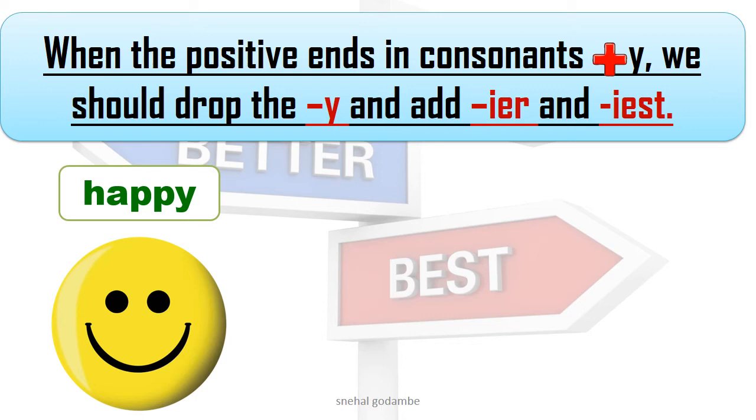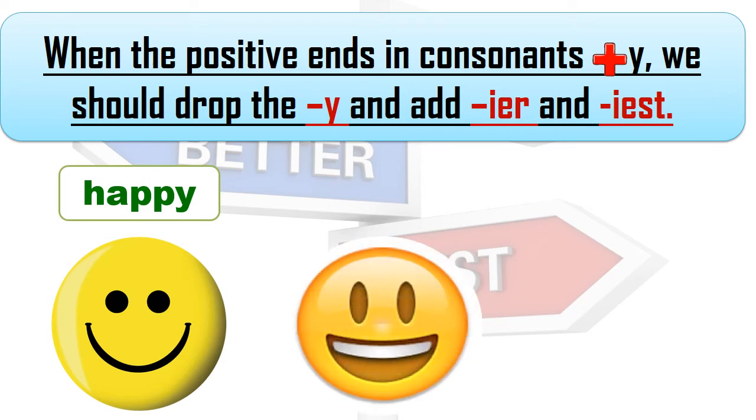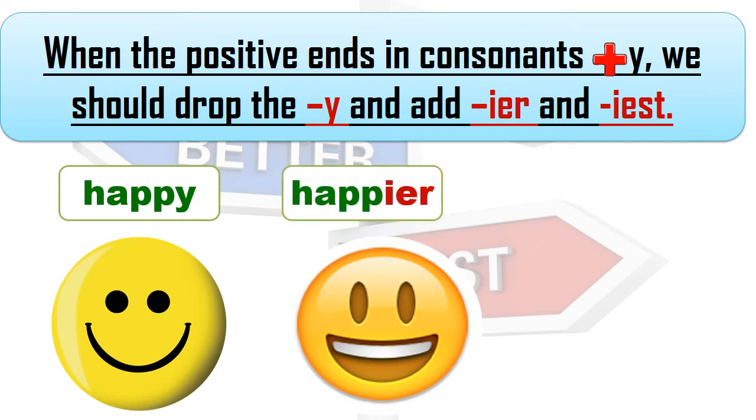So while forming the comparative degree, how will we write it? This is happy, but this is happier. See here, we have dropped the Y and added IER, instead of only ER. And in the superlative form, you can see the happiest face.